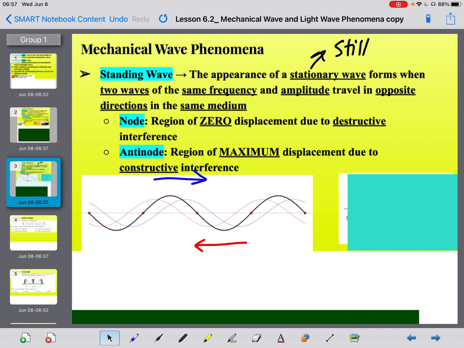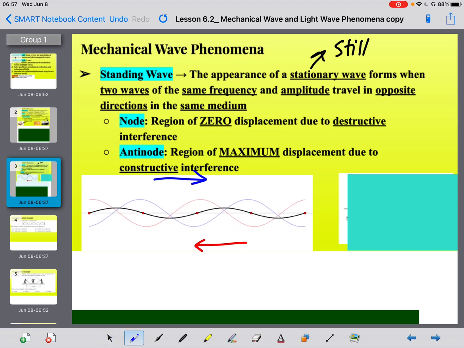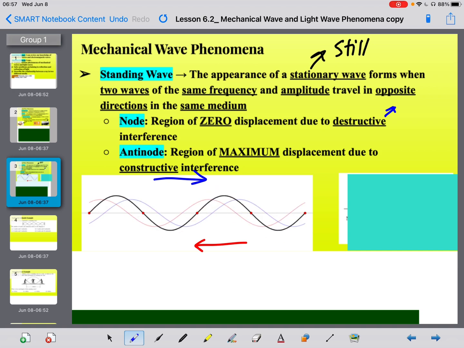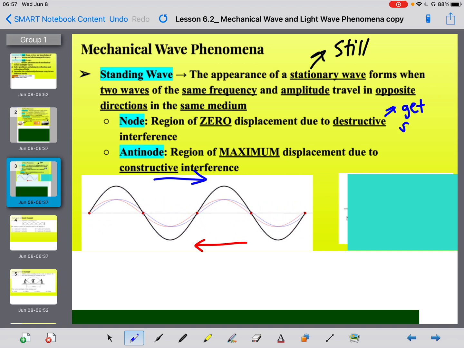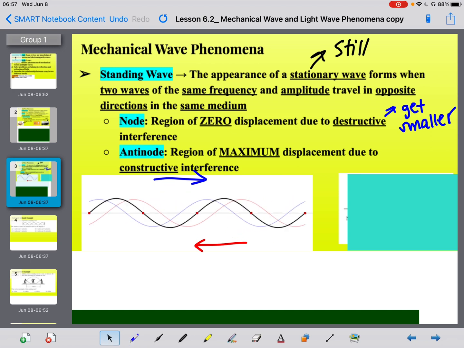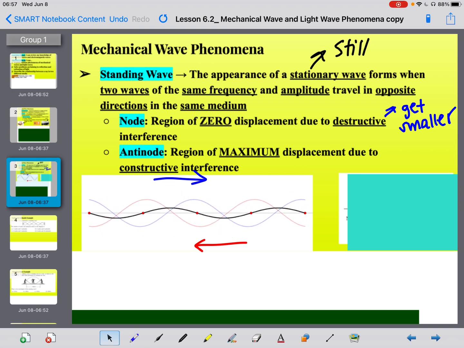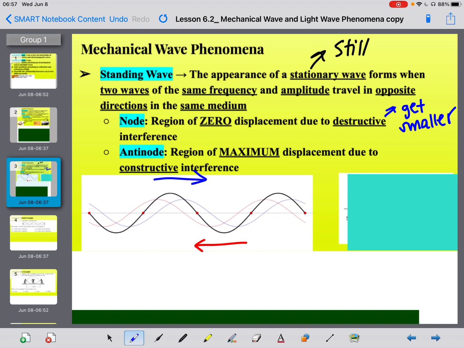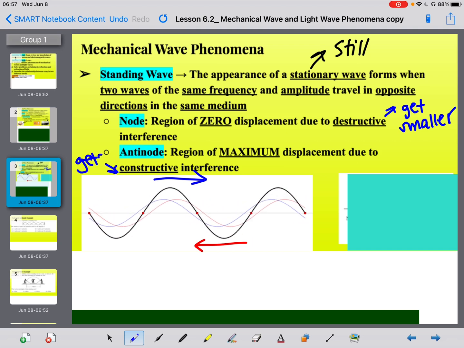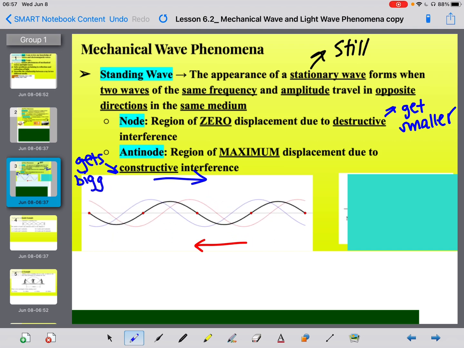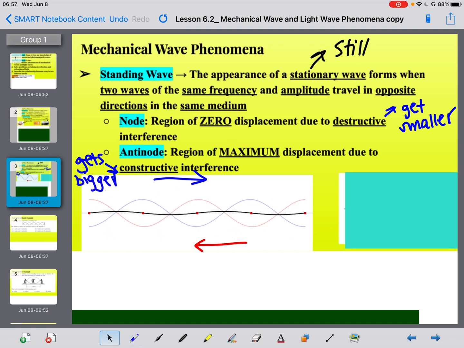And then we have this idea of nodes and antinodes. So a node is where there's zero displacement due to destructive interference. We learned that destructive means to get smaller, right? So we definitely shouldn't be getting bigger. If we get smaller, it makes sense that we're going to have zero displacement, okay? And an antinode is where it's maximum displacement due to constructive, which we know gets bigger, okay? So we use our knowledge of what those words already mean, and we see it in the following diagram, okay?